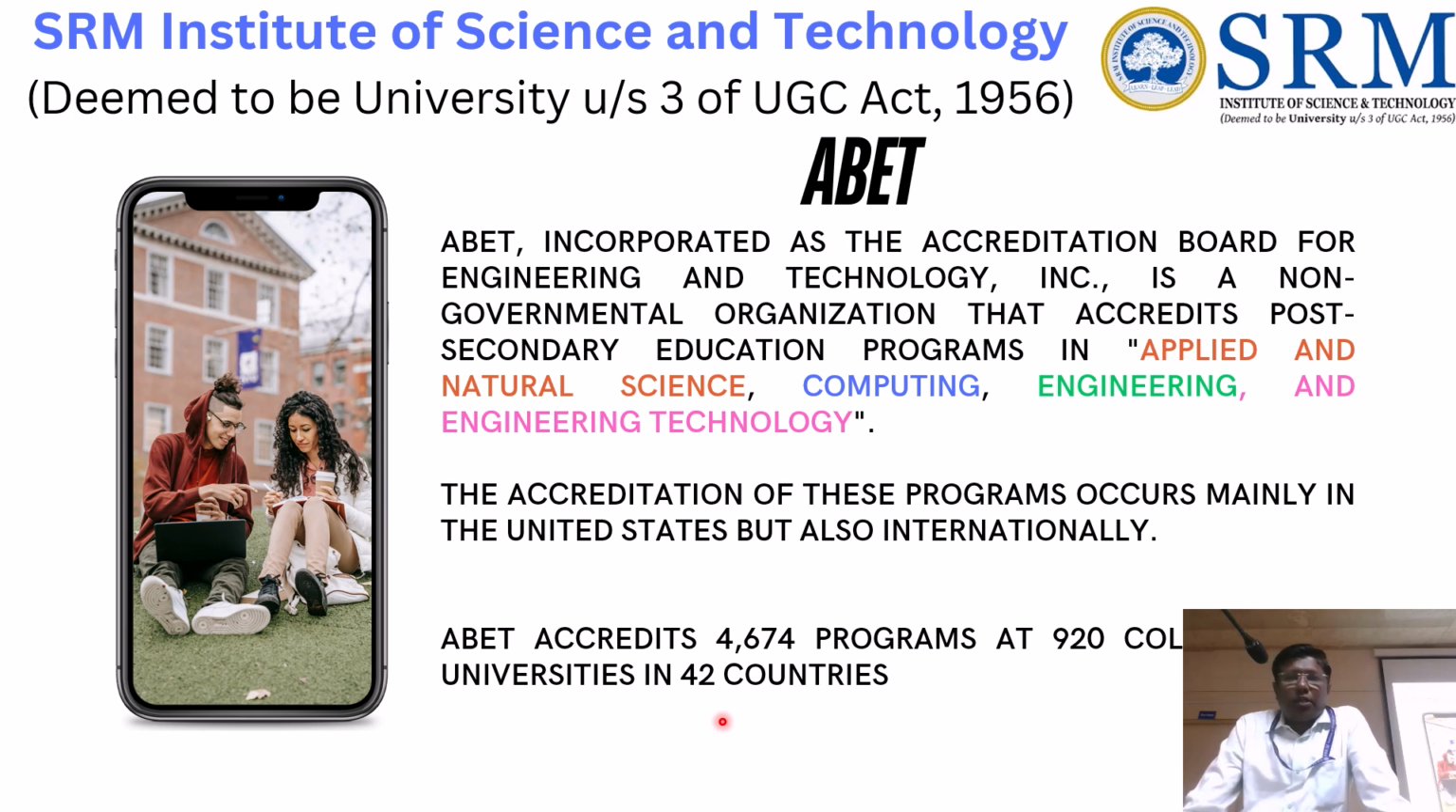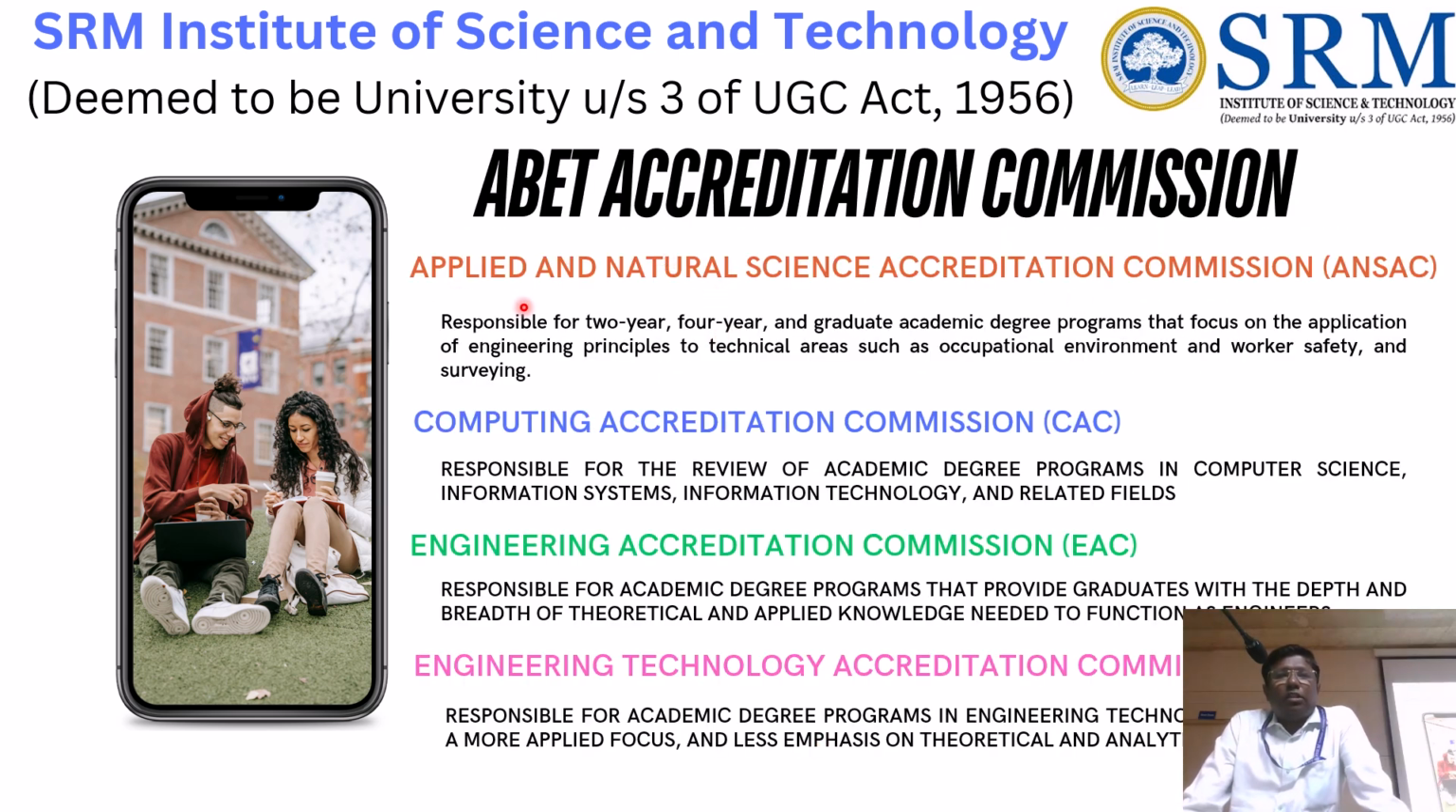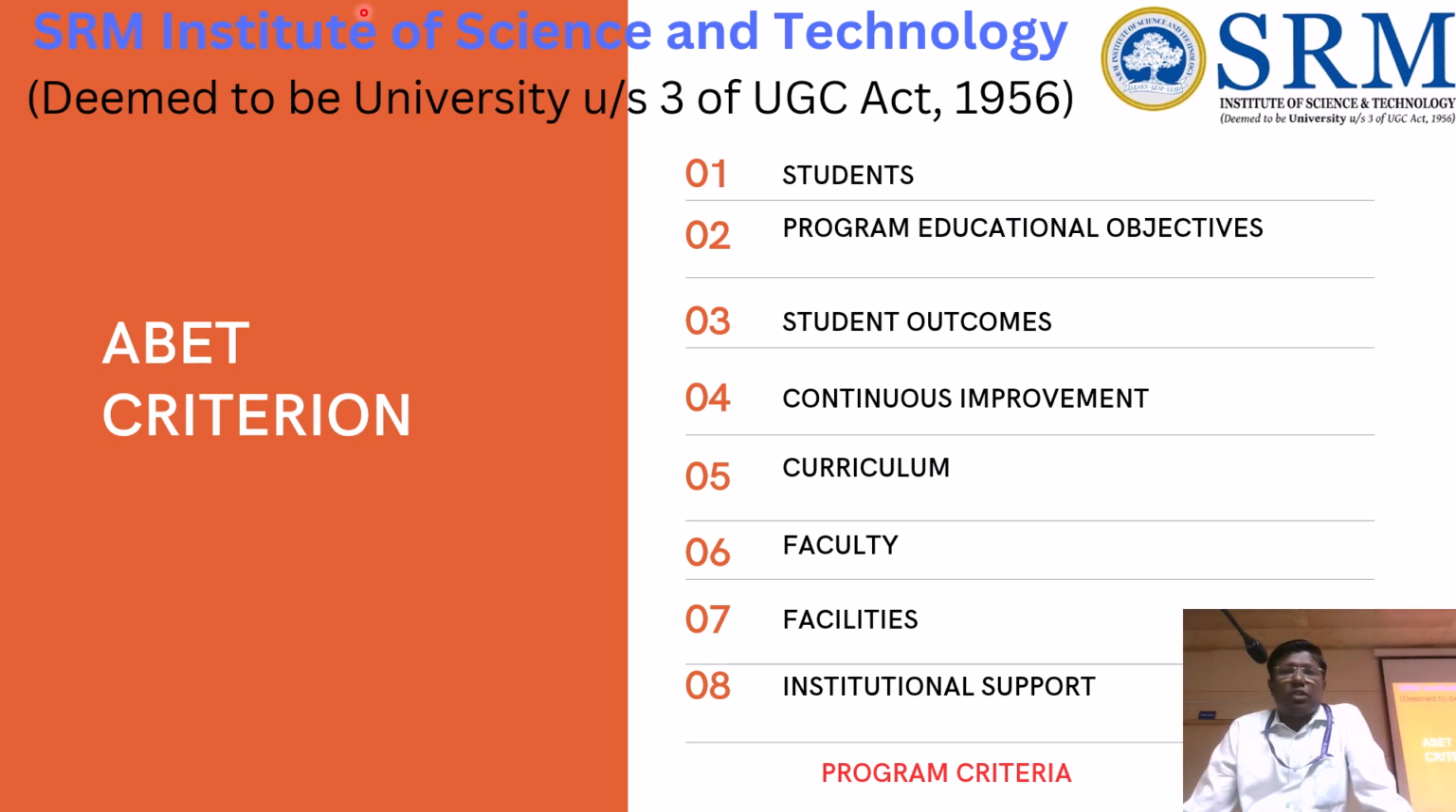As of now, 4,674 programs and 920 colleges are accredited in 42 countries. This is the general introduction about the applied and natural science accreditation commission, what programs it accredits, the computing accreditation commission CAC, and what programs it accredits. The Engineering Accreditation Commission, EAC, is the one we are going for, and the engineering technology accreditation commission is for ETAC.